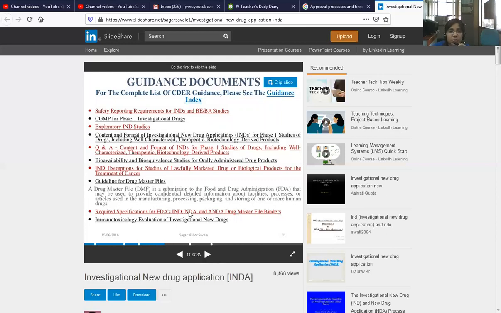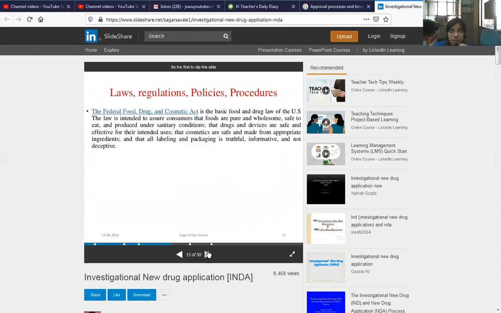Index: safety reporting requirement, CGMP, phase 1 investigational drug, exploratory IND studies, content and format of investigation and Q&A, bioavailability and bioequivalence, IND exemption and guideline for the drug master file. The drug master file is very important for the new drug development, and required specification, immunotoxicity evaluation, laws, regulation, policies and procedures.